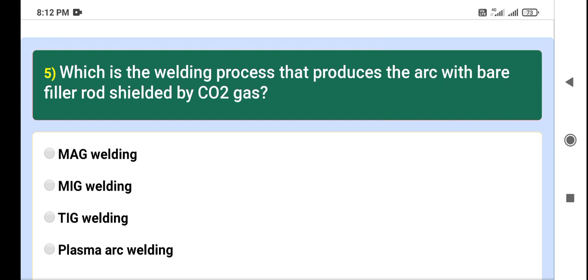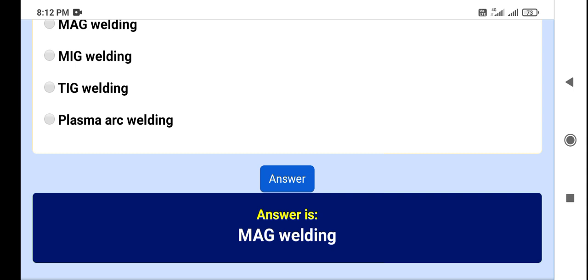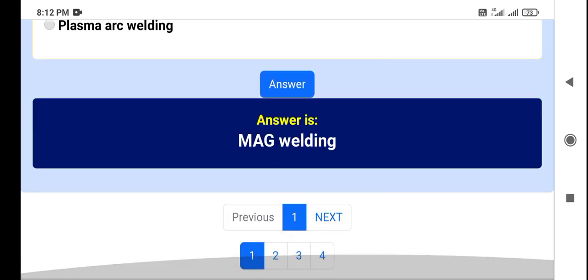Now question number 5 is, which welding process produces the arc with a bare filler rod shielded by CO2 gas? First, MAG welding, second, MIG welding, third, TIG welding, fourth, plasma arc welding. My answer is MAG welding. Let's see. Yes, the right answer is MAG welding. Now we have to go to the second page.